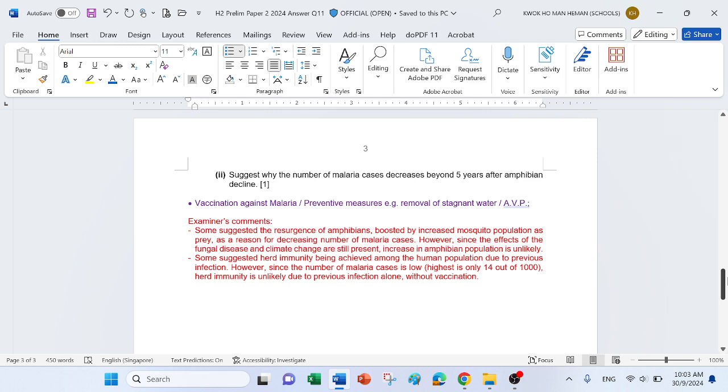Okay, so you mentioned that the amphibian numbers increased again. Well, but that is forgetting or ignoring the fungal disease and the effect of climate change that has decimated the amphibian population in the first place. Those fungal disease and climate change effects are still around, so it is not logical to say that somehow the amphibian population increased again. So that's not accepted. Okay, so that would be question 11.